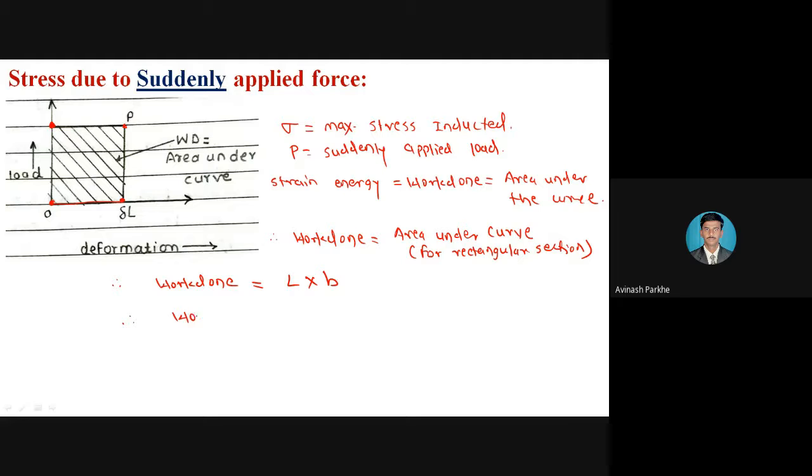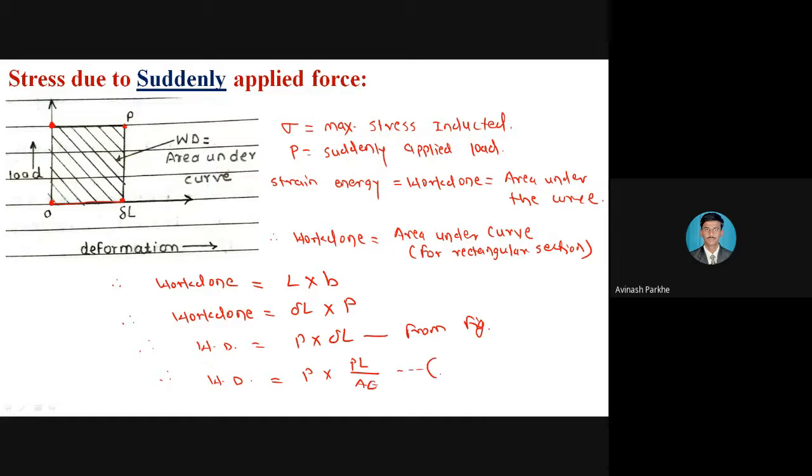Therefore, work done is equal to this. L means your deformation, that is delta L, and B means your capital P, that is the vertical distance, represented by the capital P in the graph. The horizontal deformation is represented by delta L. Therefore, work done is equal to P into delta L from the figure. Then work done is equal to P into PL upon A.